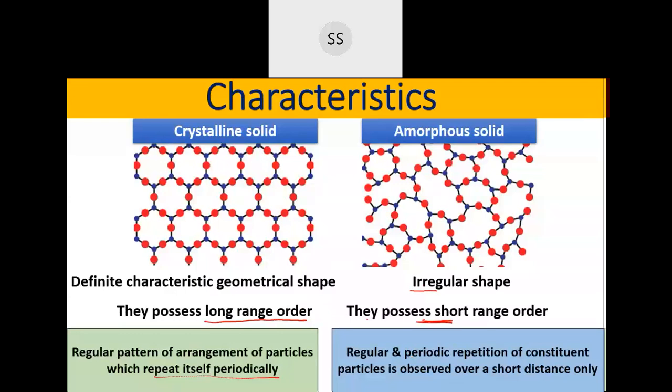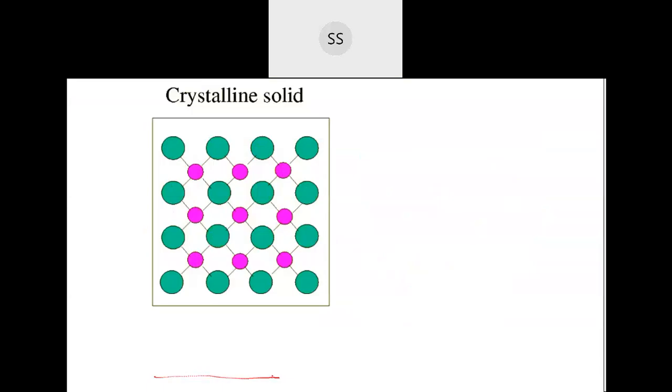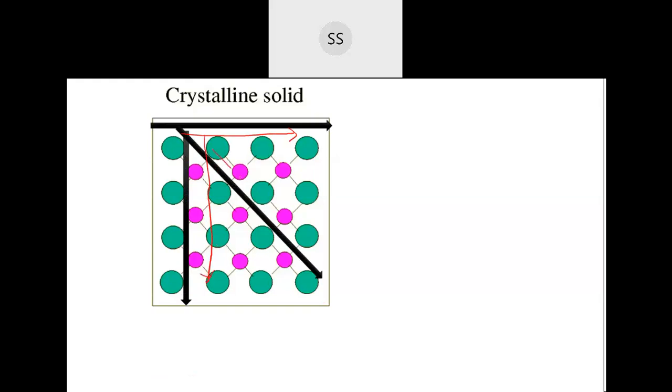And one more we have seen, the next one was when you take the crystalline solid and measure the physical properties for them in different directions. Like if I take either this direction, or this direction, or the third one in this direction, like different axes if you are going to measure. So when you take crystalline solid and measure these physical properties, like I said, refractive index or conductivity, either thermal conductivity or electrical conductivity, if you're measuring in this particular direction, you get only for these kind of particles.